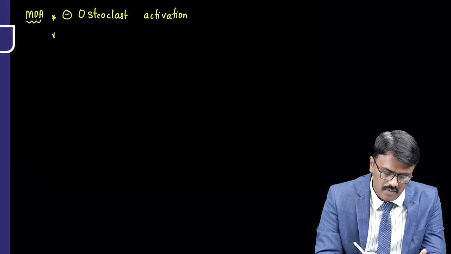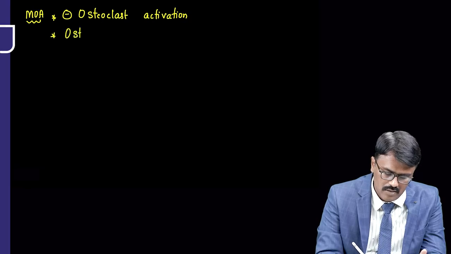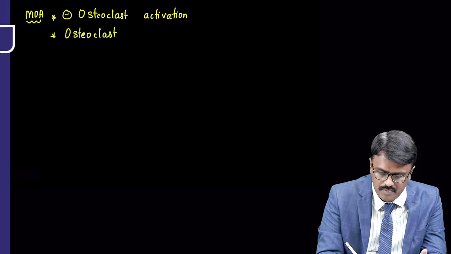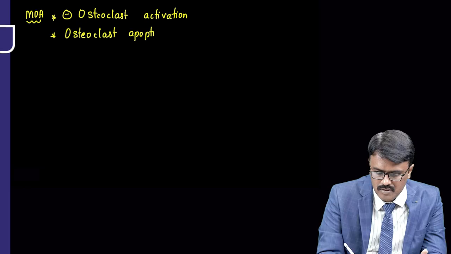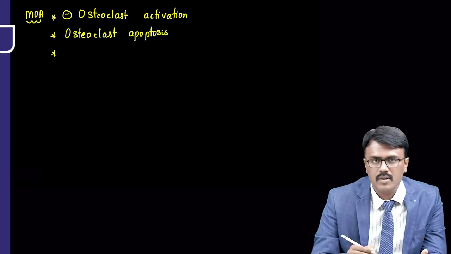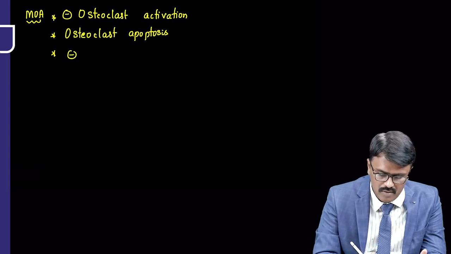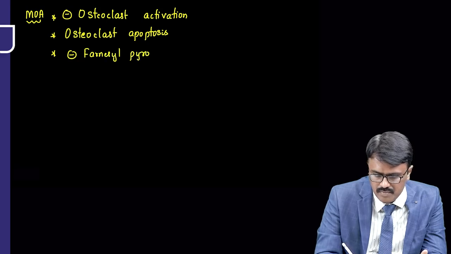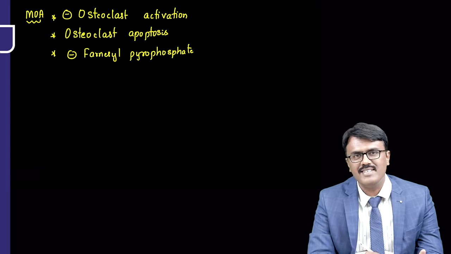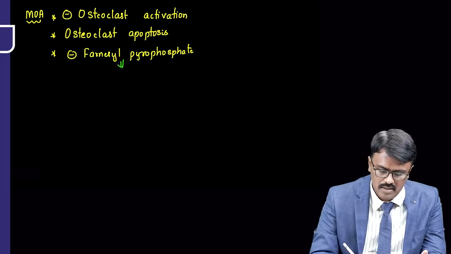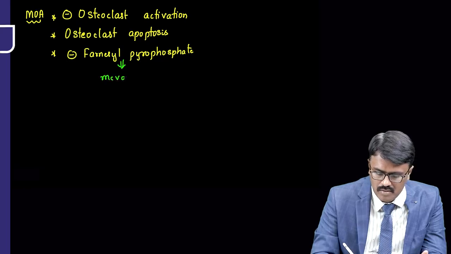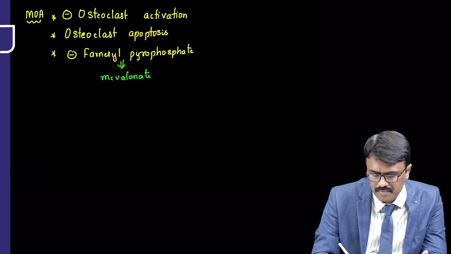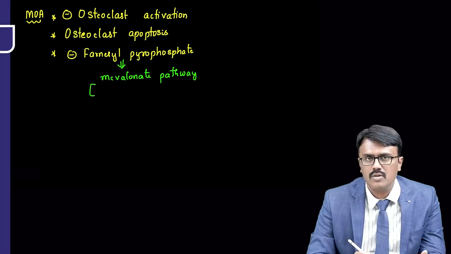That is point number one. Point number two, they cause osteoclast apoptosis. Then another important one, they inhibit one enzyme that is called farnesyl pyrophosphate synthase. So they inhibit an enzyme called farnesyl pyrophosphate, and this enzyme is an important enzyme in the mevalonate pathway. And the mevalonate pathway is important for survival of osteoclast.